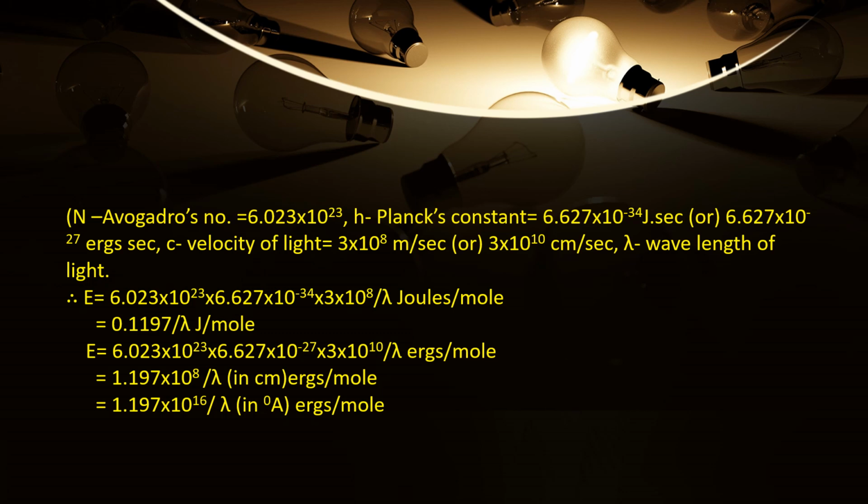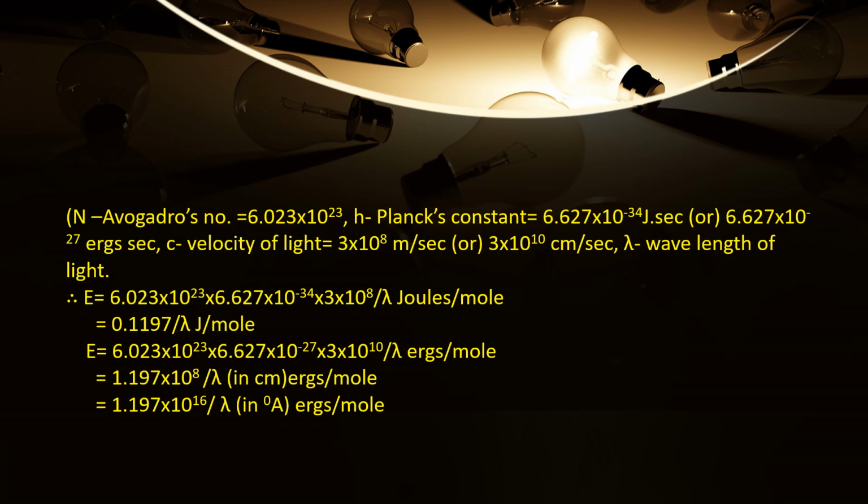I have given all the values here. So E = 6.023 × 10^23 × 6.627 × 10^-34 × 3 × 10^8, whole divided by λ, joules per mole, which is equal to 0.1197/λ joules per mole. So when you take the values 6.627 × 10^-34 and 3 × 10^8, we get the value equal to 0.1197/λ joules per mole.